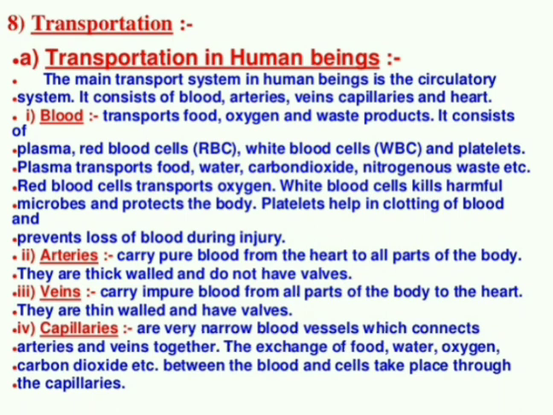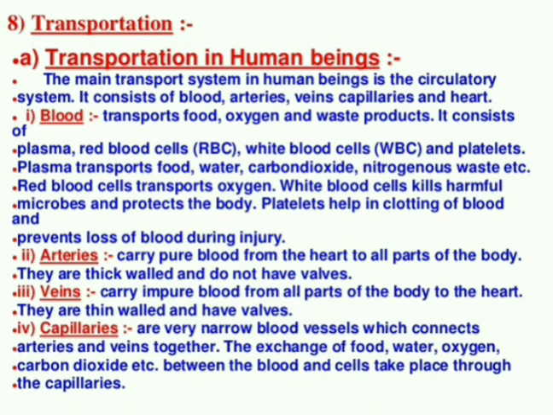But one exception I am saying here: generally all arteries carry pure blood except one artery, that is called the pulmonary artery. Later we will study that. Because it carries impure blood. Similarly, generally veins carry impure blood, but one exception is there, that is the pulmonary vein. So generally an artery carries pure blood, but the pulmonary artery carries impure blood. Similarly, generally veins carry impure blood, but the pulmonary vein carries pure blood. That we will discuss later.